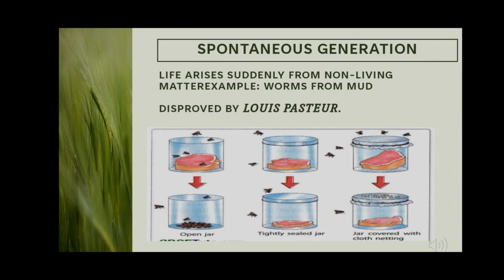The second theory was the theory of spontaneous generation. According to this theory, life came automatically from non-living matter. For example, worms from mud, insects from decayed food. Later, scientists like Louis Pasteur disproved this theory using experiments.